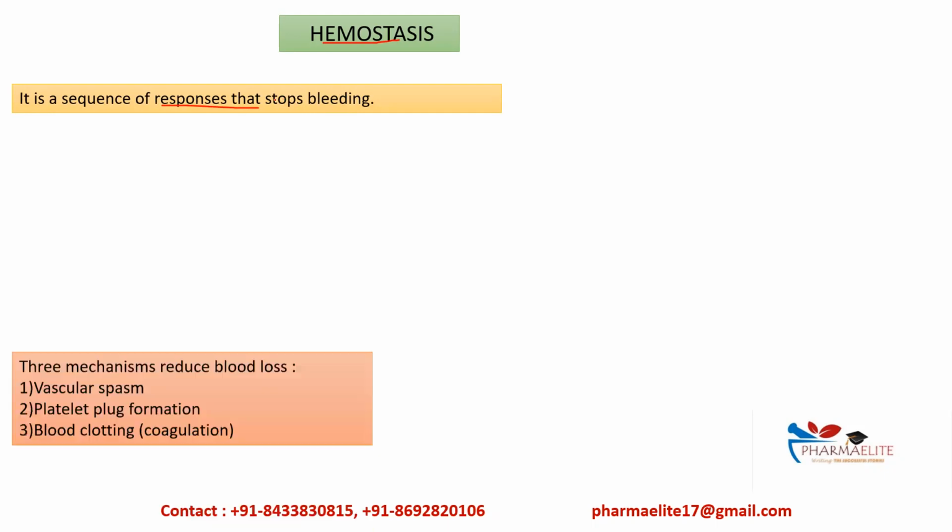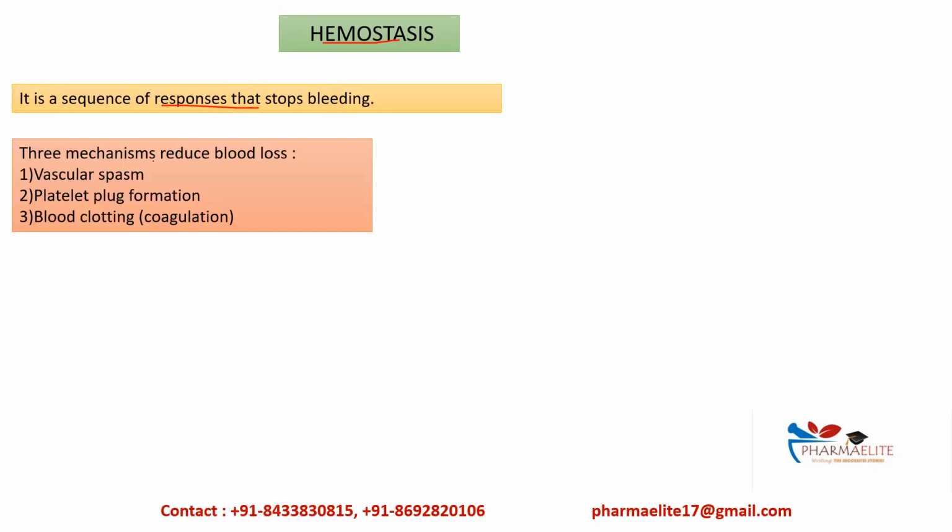Now there are three mechanisms which are involved to reduce the blood loss. That is vascular spasm, platelet plug formation, and blood clotting or coagulation. But you have to remember that the hemostasis can prevent hemorrhage from smaller blood vessels, but extensive hemorrhage of larger blood vessels will require medical intervention. Okay, now first we will see the vascular spasm.